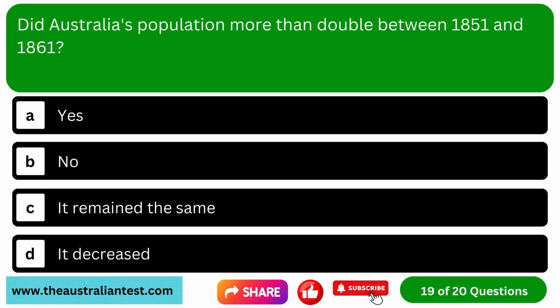Question 19. Did Australia's population more than double between 1851 and 1861? Option A, yes. Option B, no. Option C, it remained the same. Option D, it decreased.